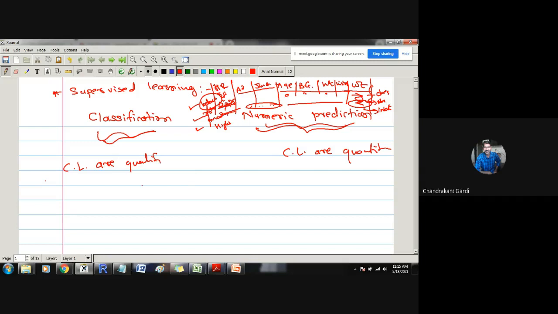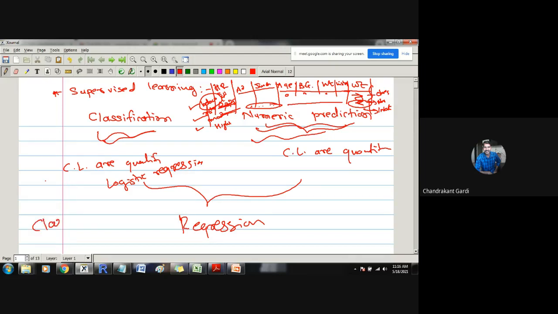In statistics, these both things mean the same. We have a generic term for this: regression analysis. So even if the class label is numeric, we can have this particular setup. If the class label is qualitative, then we can have logistic regression. So logistic regression can be used as a classifier. Whichever model does the classification, that is a classifier. This terminology, classifier, is frequently used in machine learning.